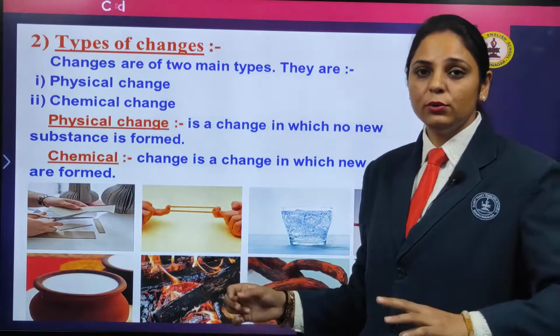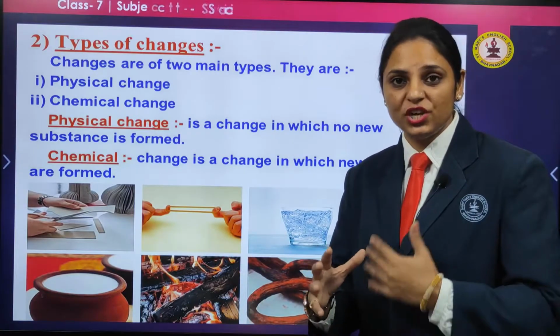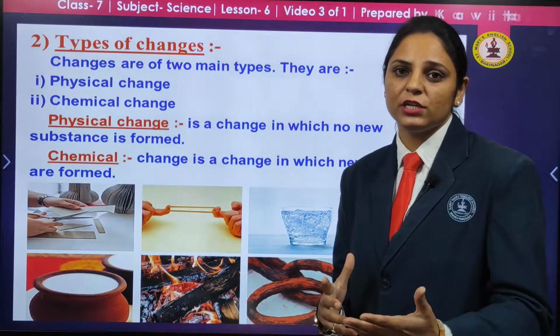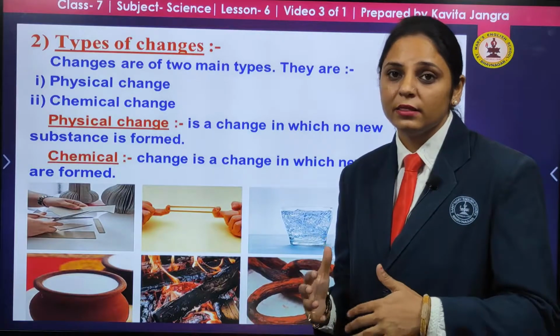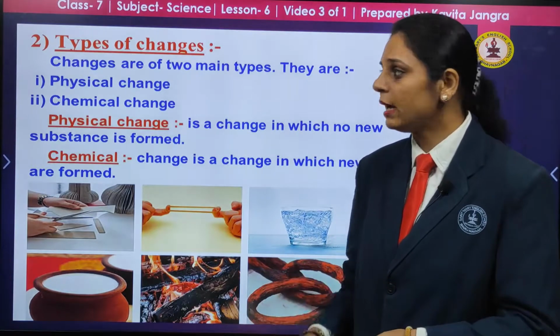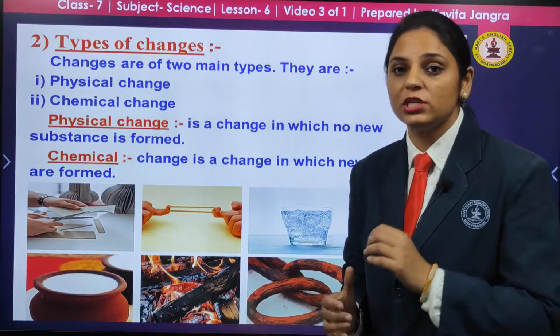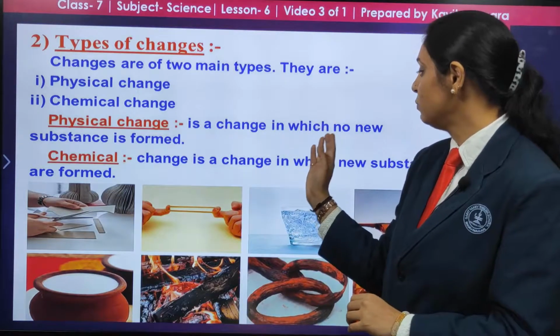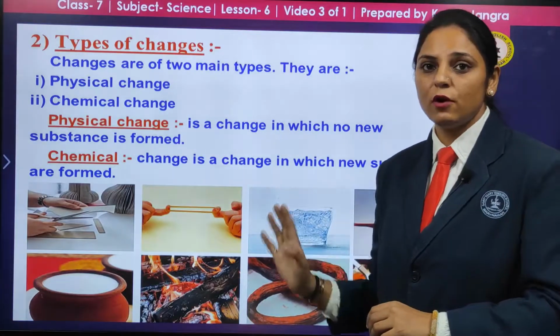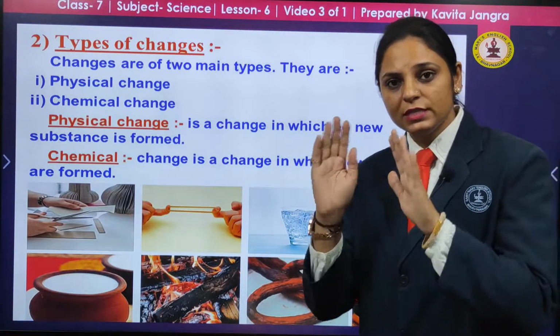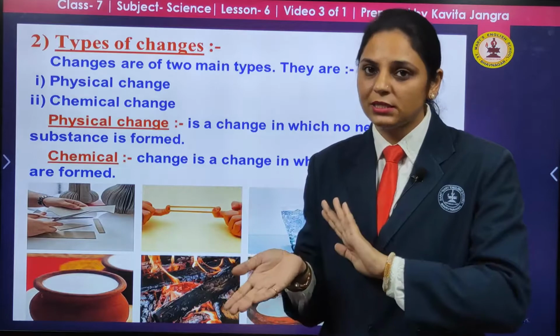Now, you need to understand the types of changes. The change is there. Life itself is changing. But what type of change is that? That is a physical change or chemical change. Now, what do you mean by physical changes? A physical change is one in which no new substance is formed. Physically, it remains the same.